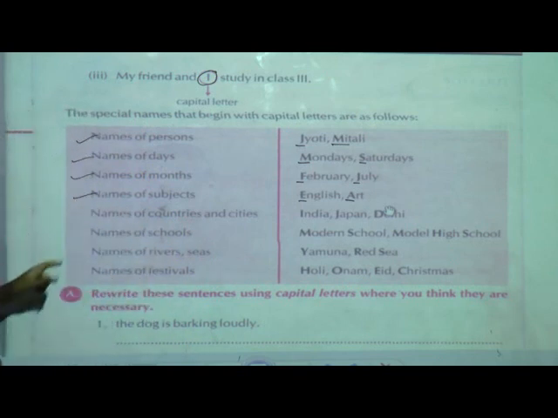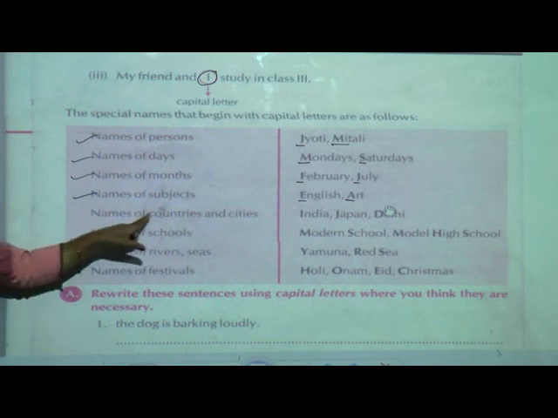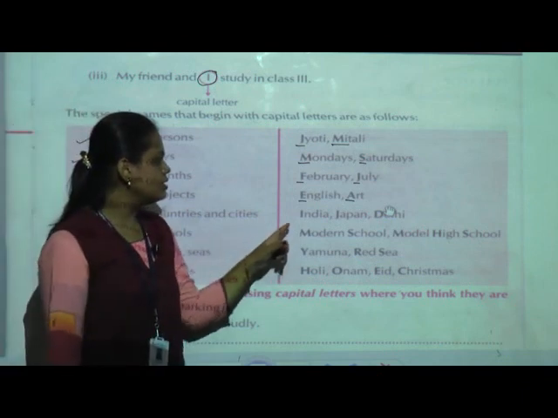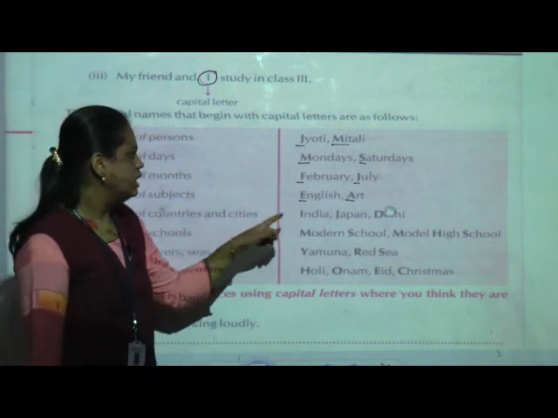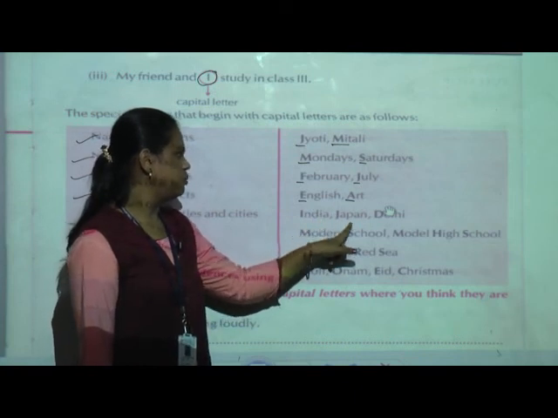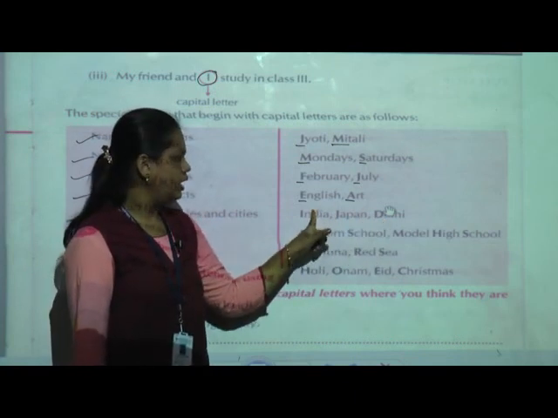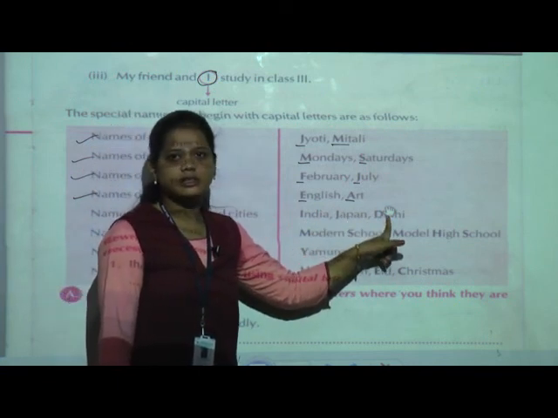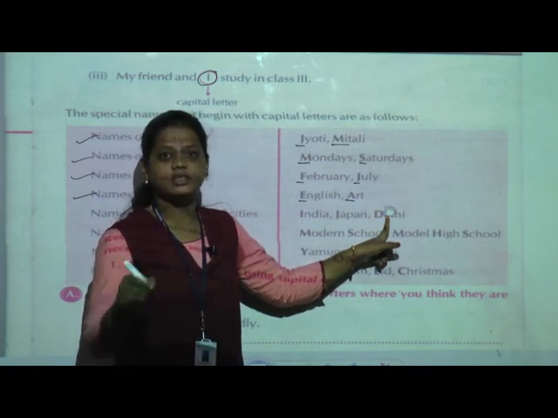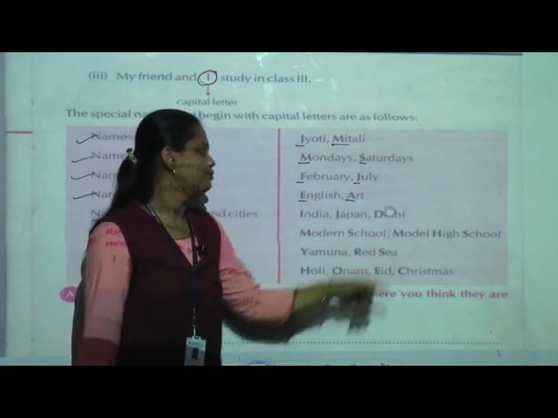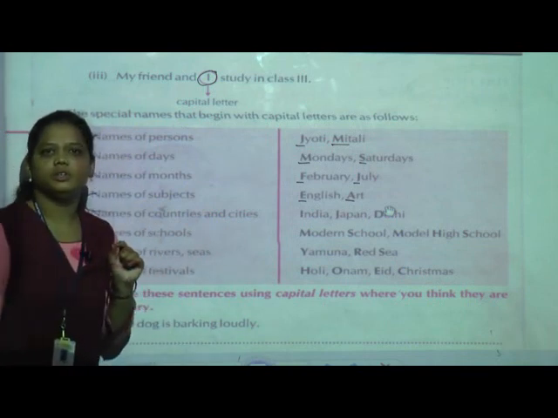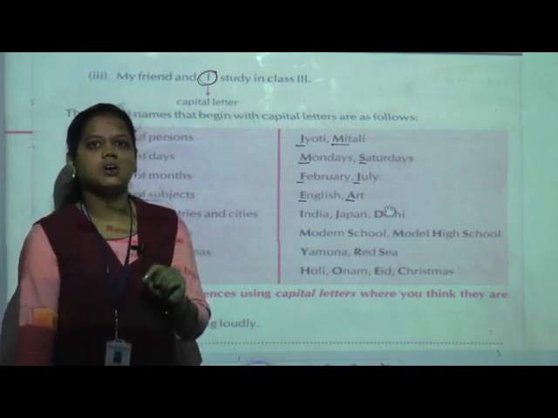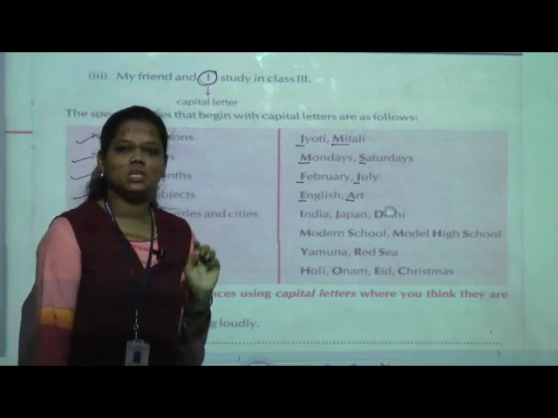Okay. Now next one, names of countries and cities. See here there are some country and city names, you have to read them. India, Japan, Delhi. India is our country, Japan is another country, Delhi is a city, which is located in our India. Now whenever you are going to write in the SST, there are countries, oceans or continents.